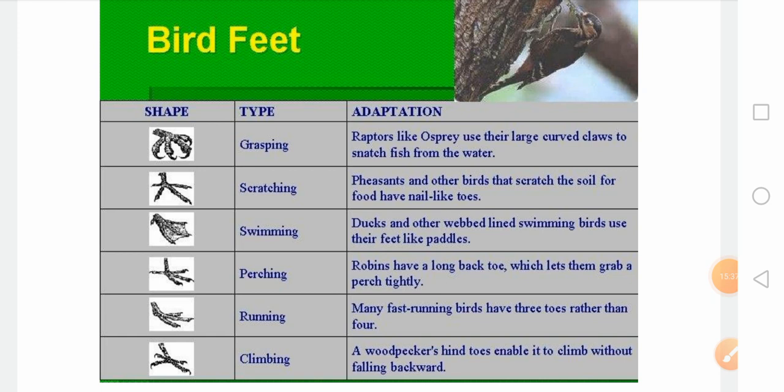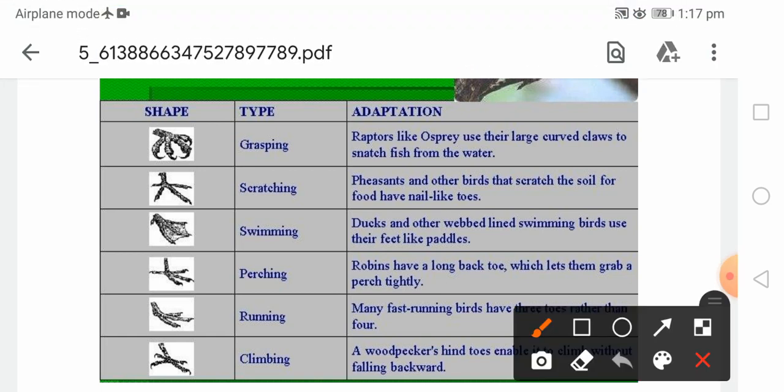So on your screen you can see this is the tabulated form where the different types of feet are explained. This is the shape of the feet, and here this is the grasping feet. Grasping feet, as I told you, are raptor-like feet having large curved claws that snatch the fish from the water. Such kind of grasping feet are used.